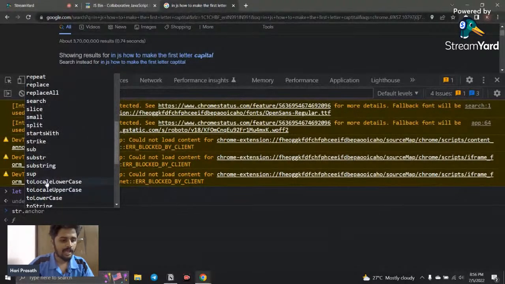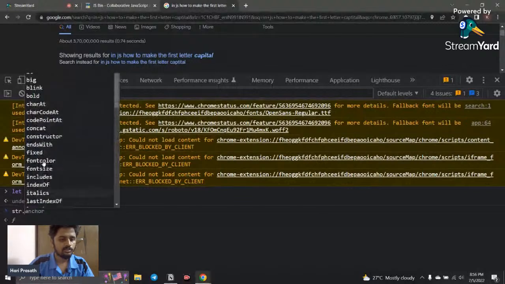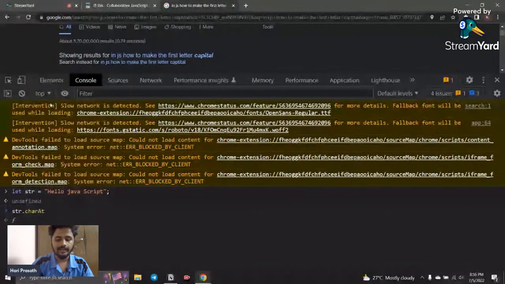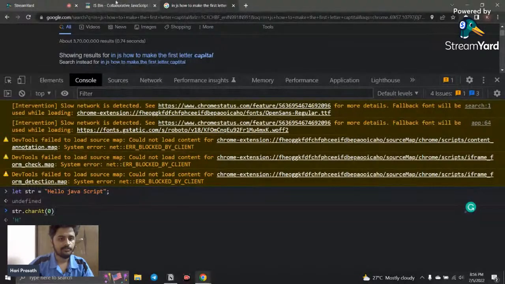Like we have discussed the toUpperCase method, the toLowerCase method, and the string methods and all those things. We have also discussed charAt, and someone asked me how to capitalize, right? So I'm going to use charAt and give the index here. Here you can see we can fetch the first letter only. So what charAt does is take the first character only. Someone asked me that, so we just finish that.